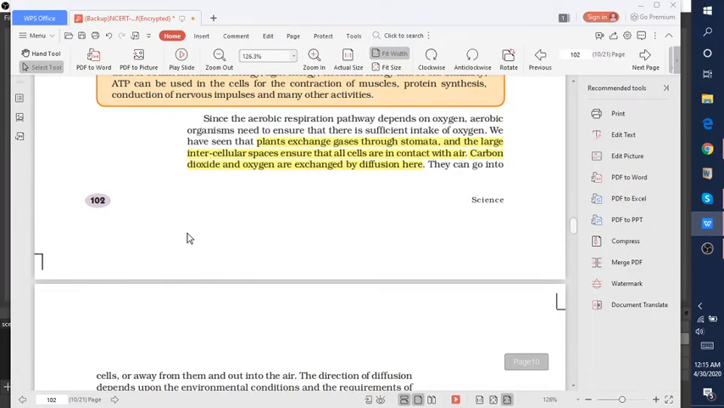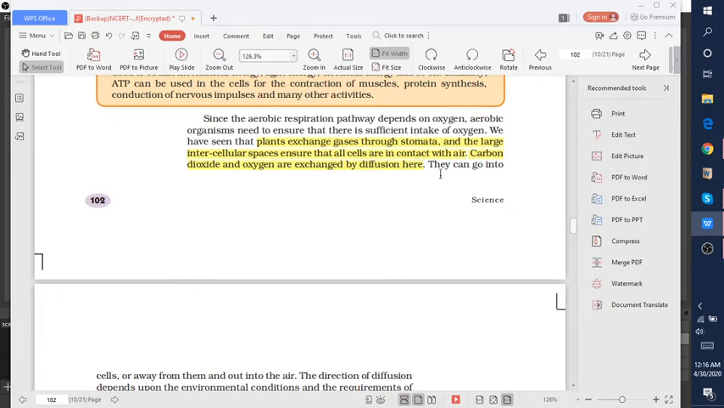So today we will start from respiration in plants. How does respiration or exchange of gases occur in plants? The plant exchanges gases through the stomata. In the previous class, in the nutrition part, I told you that the plant exchanges gases through the stomata.